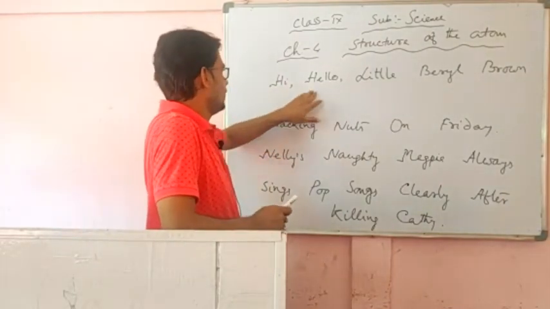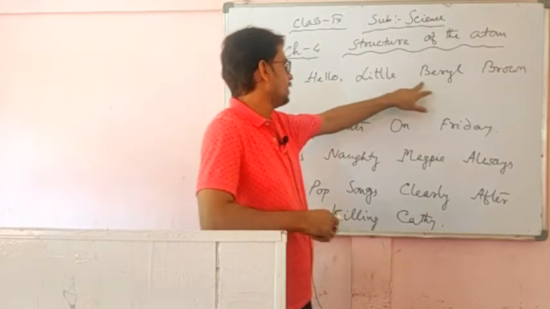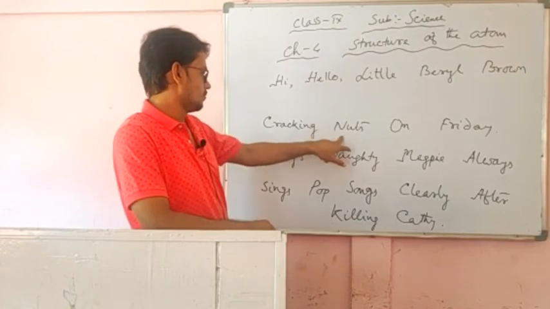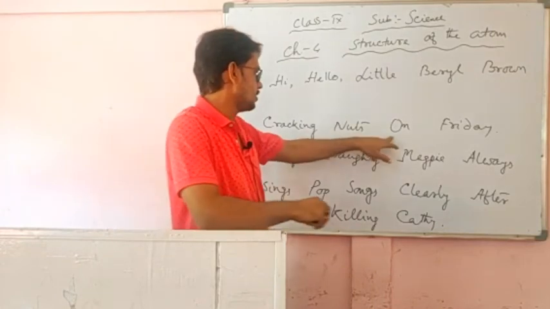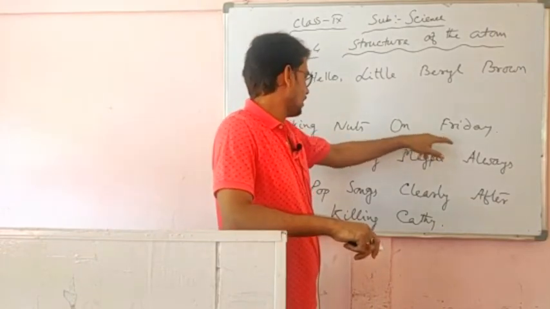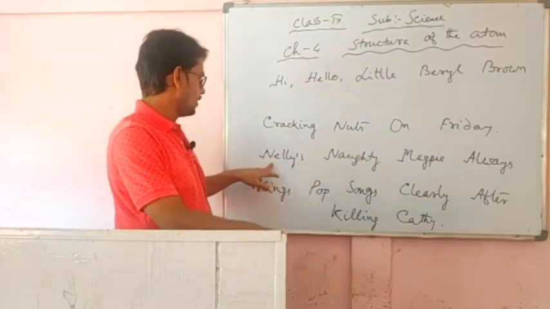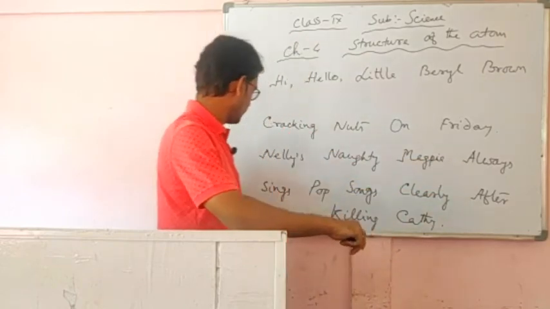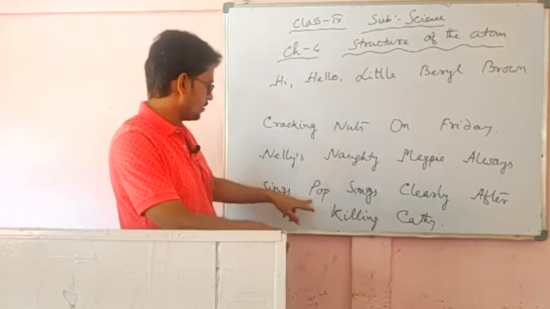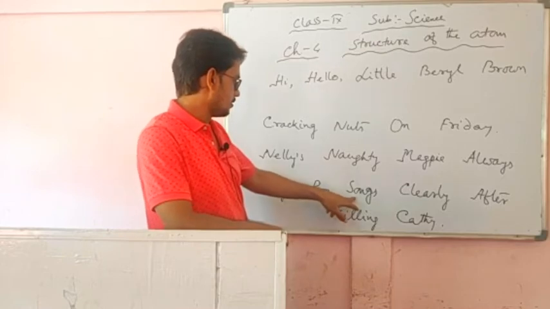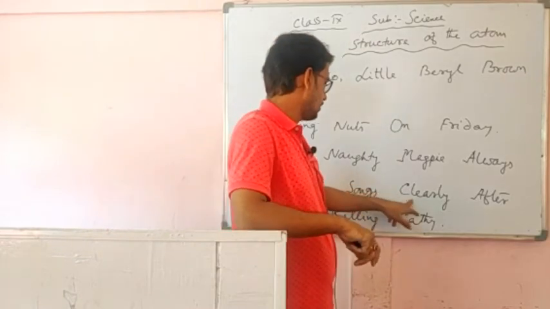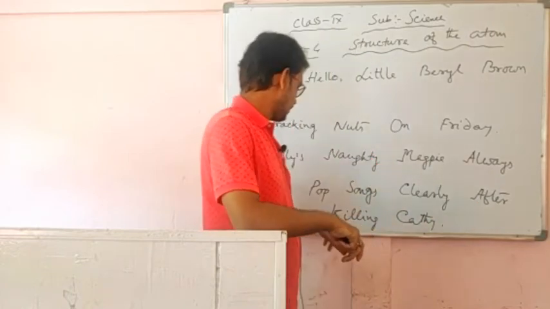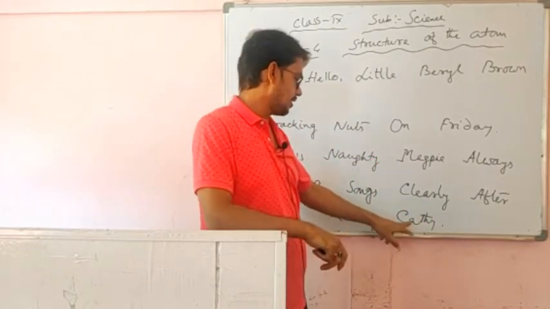This is hydrogen, helium, lithium Li, beryllium Be, boron B, carbon C, then nitrogen N, oxygen O, fluorine F, neon Ne, sodium Na, magnesium Mg, aluminium Al, silicon Si, phosphorus P, sulfur S, chlorine Cl, argon Ar, potassium K, calcium Ca.